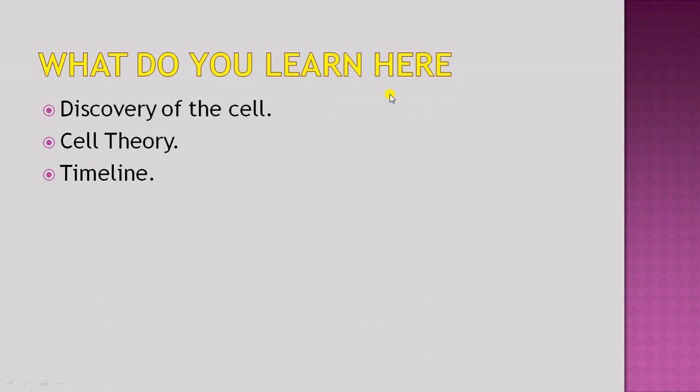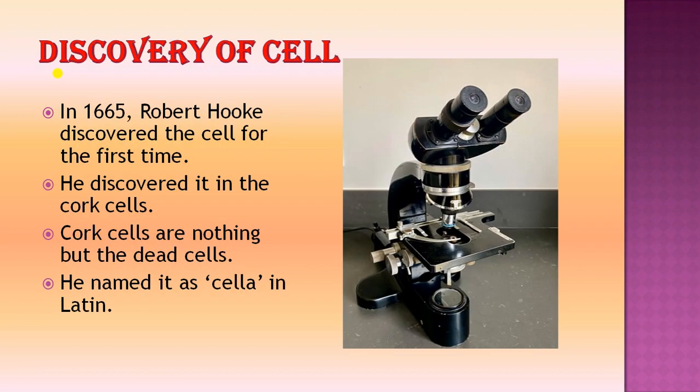So what you learn here in this video: you will know about the discovery of the cell, who discovered the cell and all those things, and then the cell theory, who proposed the cell theory and what the postulations in the cell theory are, and then a timeline. The timeline shows us in which year what was discovered. Okay, so these are the things you are going to learn here.